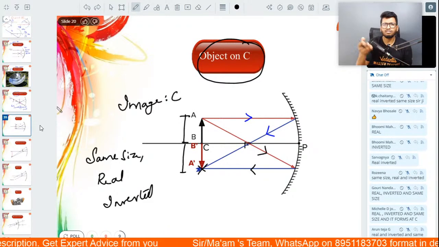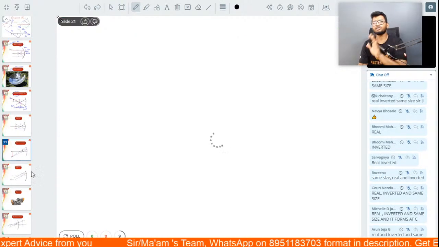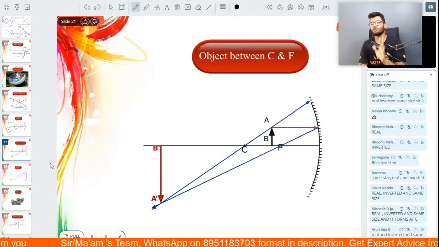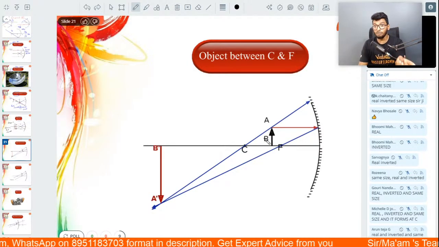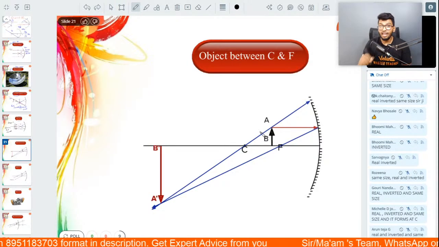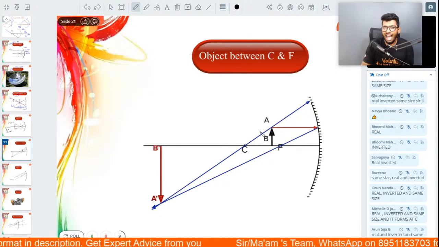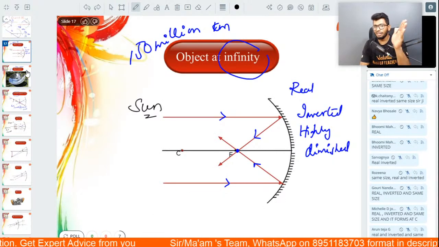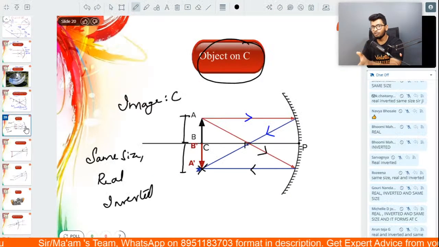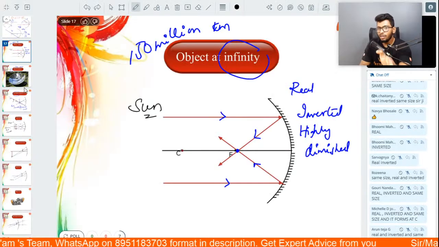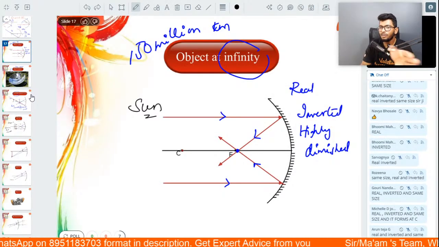Now look, we'll bring it closer now. Next position is between center of curvature and focus. You have two rays. Again, every single time you're bringing the object closer and closer. Now there's one thing that you can notice, guys. As I bring the object from infinity to beyond C to the center of curvature, you can see that the image formed is also going further and further away.